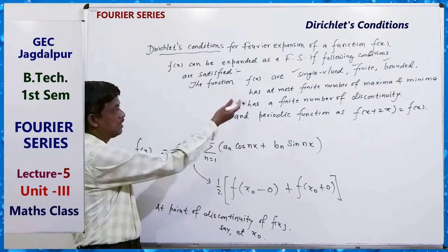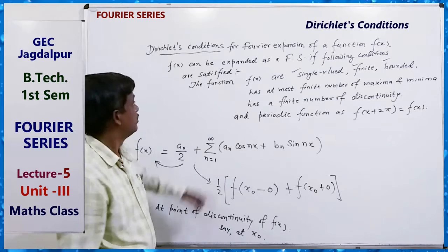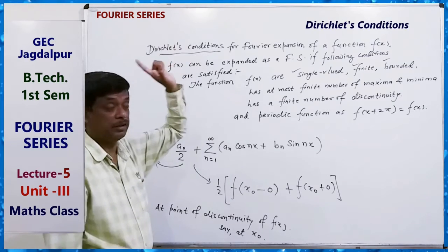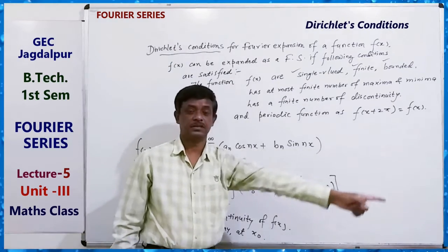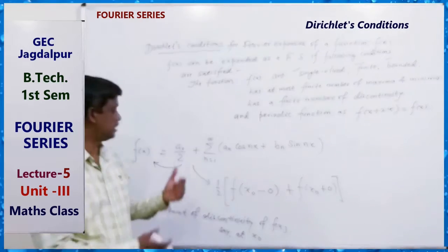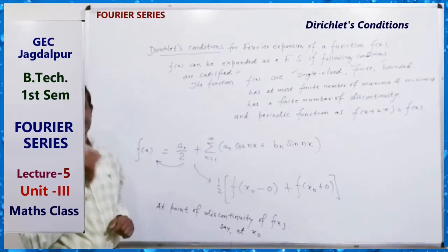So these are the Dirichlet conditions. If a function satisfies these conditions, the function can be expanded as a Fourier series.